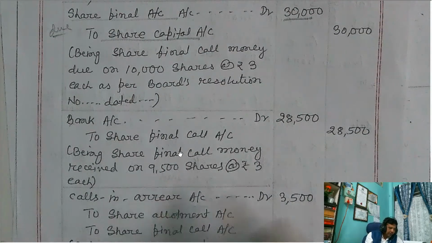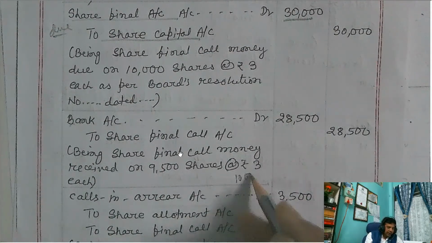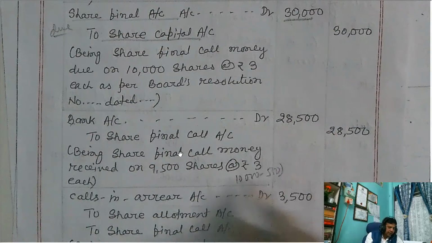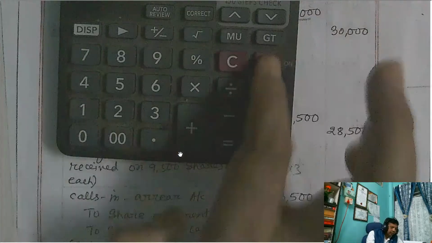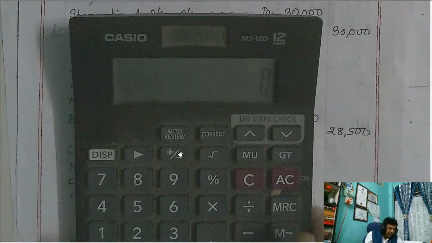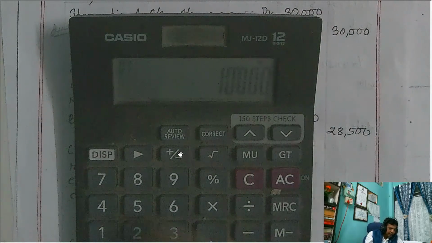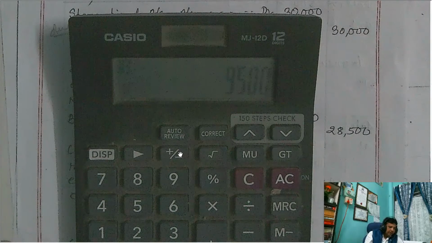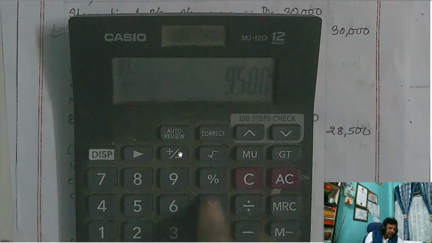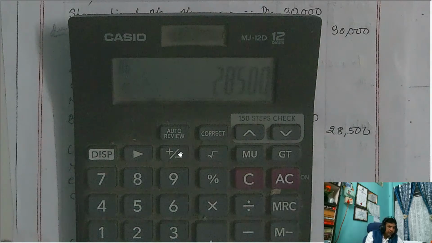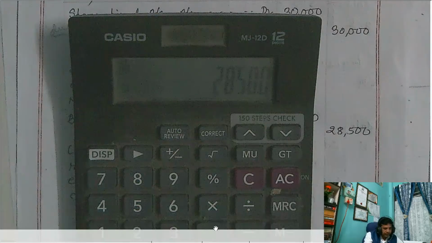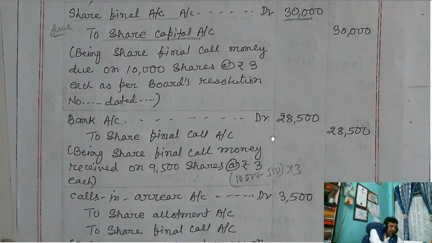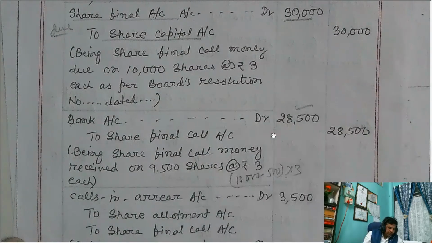So that 10,000 minus 500 into 3. 10,000 minus 500 equals 9,500. But final call money payable is rupees 3. So into 3, this is 28,500. And this 28,500 is written now.